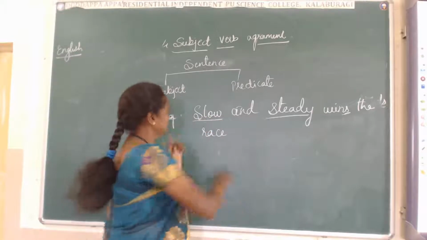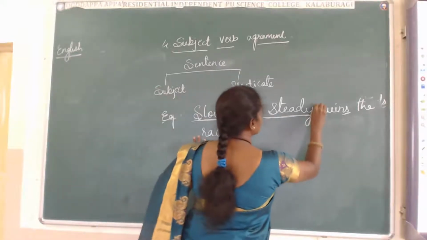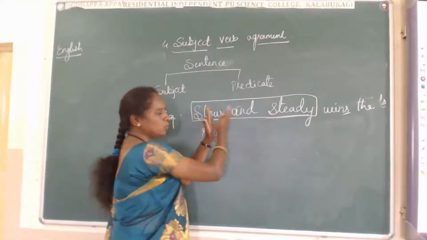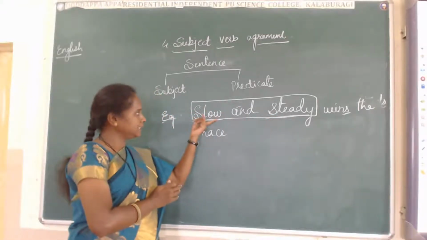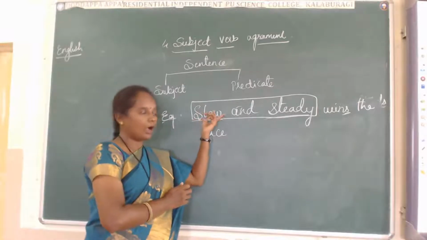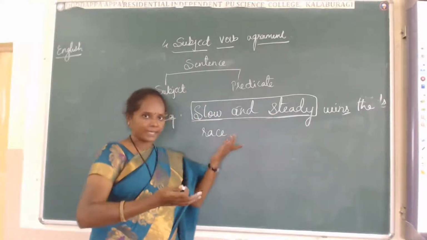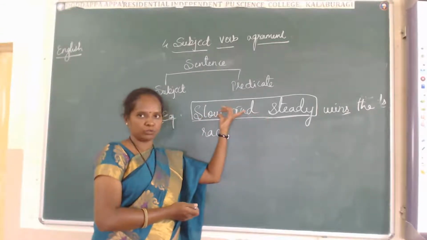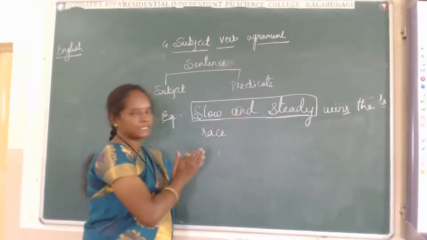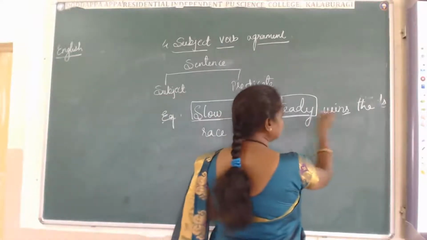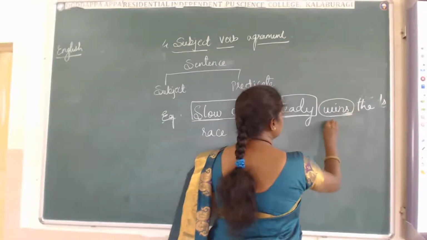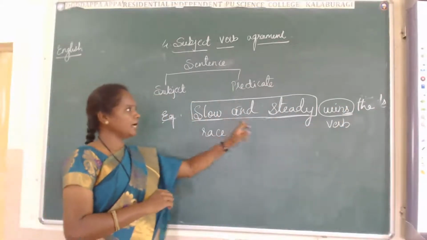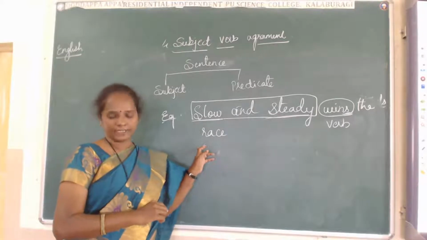No. This is a particular part. We are including both. Slow and steady, our characteristics, we are showing that slow and steady, both are the same, both are one. We are combining it. That's why it became singular. That's why we used wins. Did you get this one? Slow and steady wins the race.